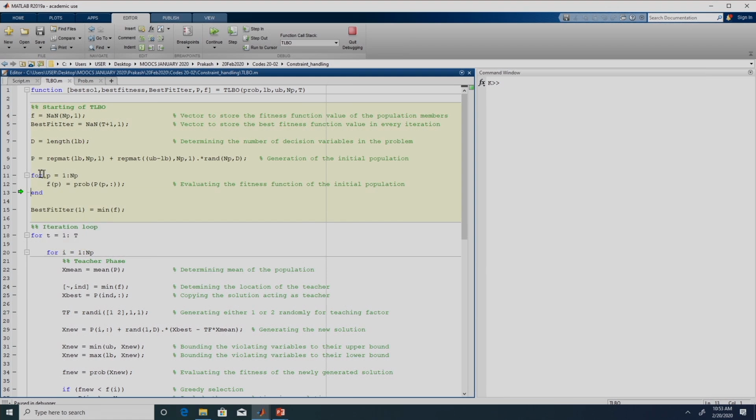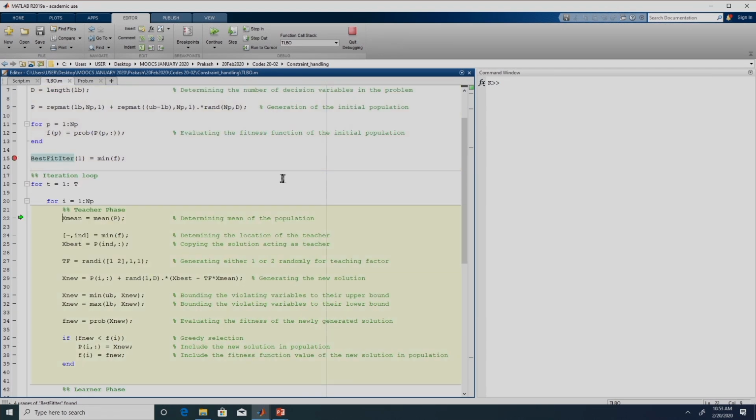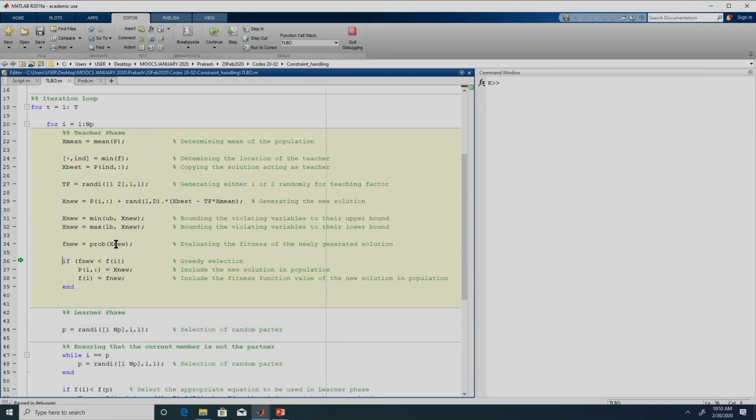Similarly, this will be calculated for all the 5 members, so let me just skip that. Here we see it has calculated for all the 5 members, and the rest of the procedure is the same. This is the iteration loop, the first solution that is being created. So this is the new solution which has been created. The fitness function of the new solution is also to be evaluated.